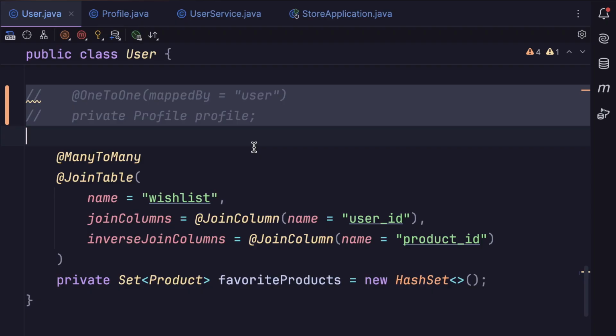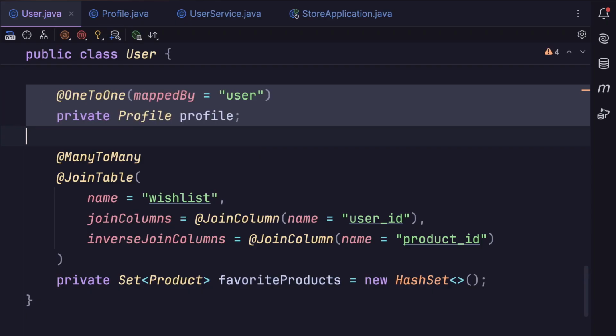So one way is to remove this relationship. But if you still need to have this here for some other reason, there is another way to solve this problem using advanced querying. We'll talk about that later in this section. Now, I'm going to bring this back. Now let's work on the other end of the relationship.